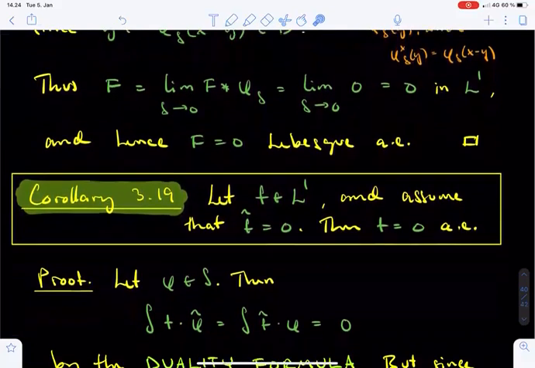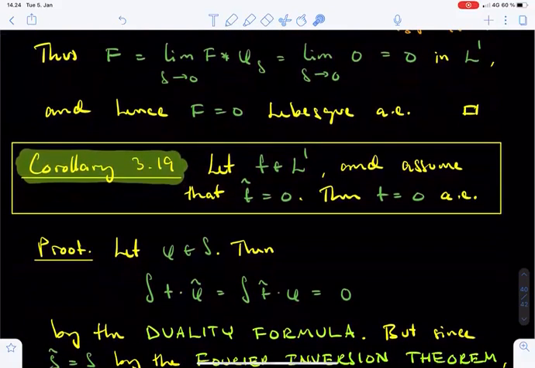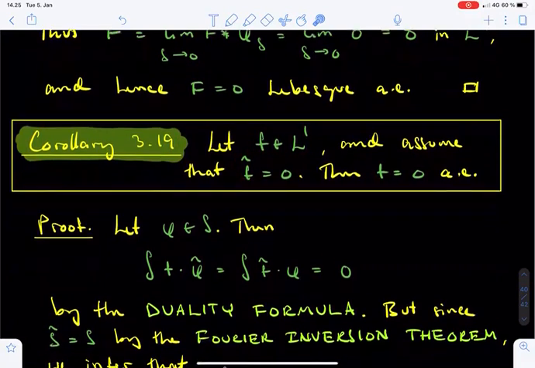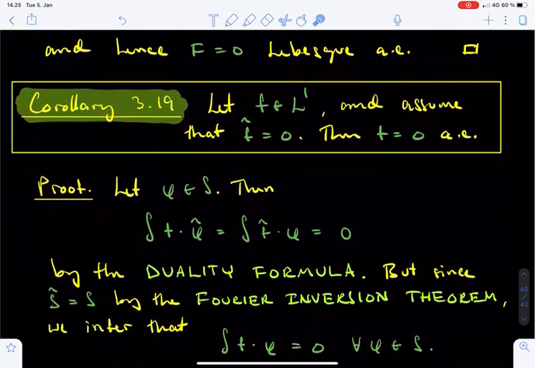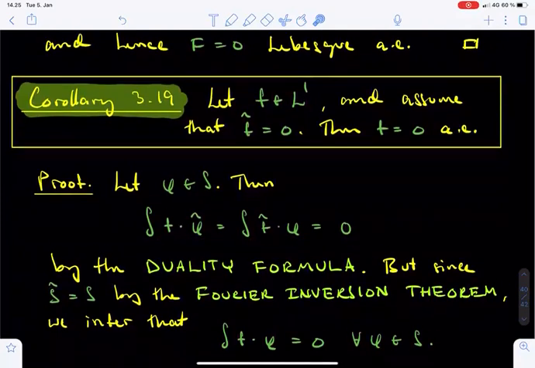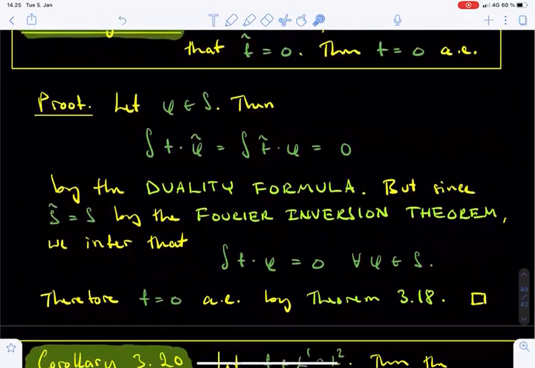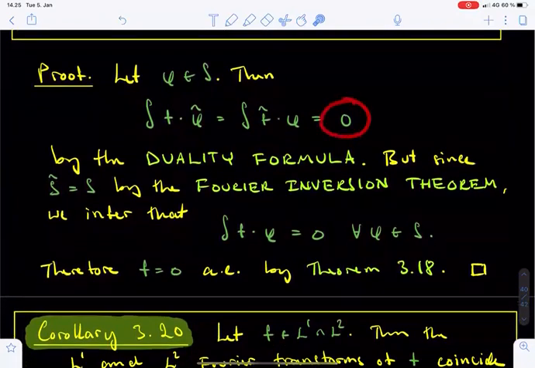The injectivity and consistency results we mentioned earlier are now easy corollaries. We start with Corollary 3.19, which says that if the Fourier transform of an L1 function f vanishes, then f itself is 0 almost everywhere. To prove this, we start by using the duality formula. If phi is any Schwarz function, then the integral of f times hat phi equals the integral of hat f times phi. And since hat f is assumed to be 0, this integral is also 0.